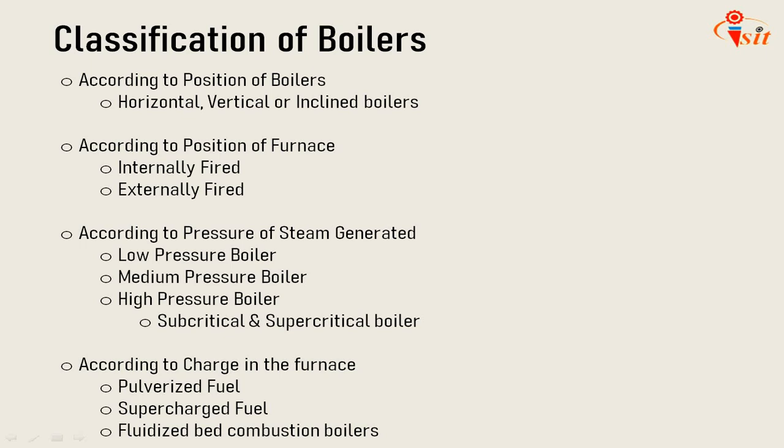If the boiler produces steam at a pressure less than the critical pressure, that is around 221.1 bar, it is called a subcritical boiler. Supercritical boilers produce steam at a pressure greater than the critical pressure, that is 221.1 bar. Above that, it is considered a supercritical boiler. These boilers do not have an evaporator and the water directly flashes into steam, and thus they are called once through boilers.